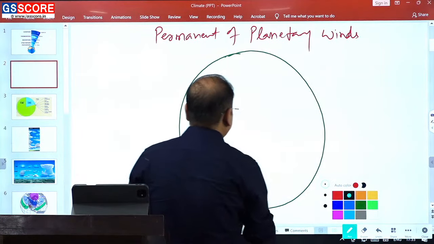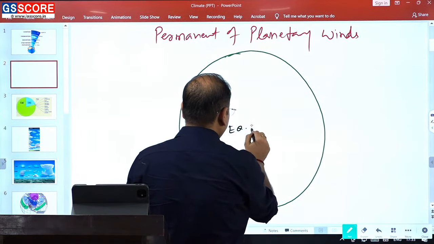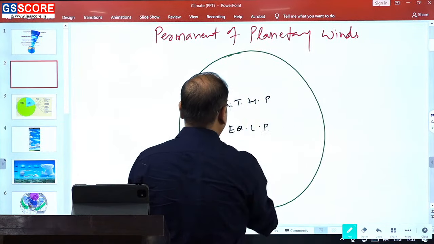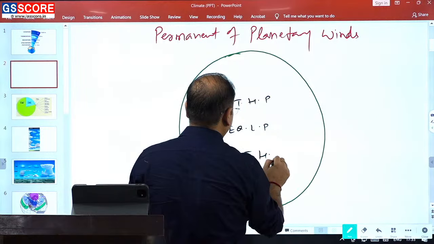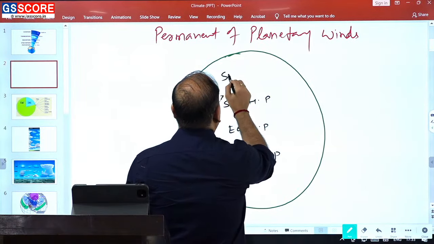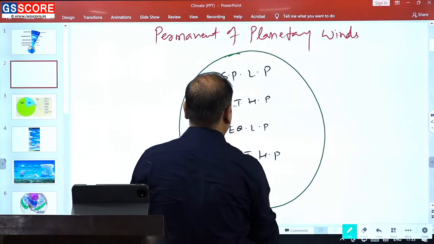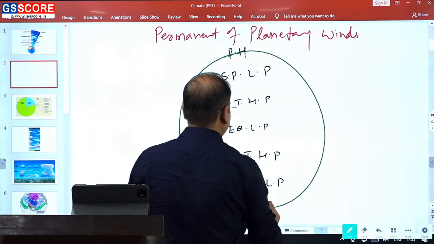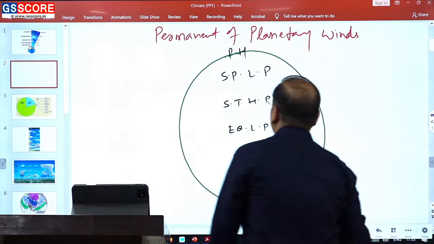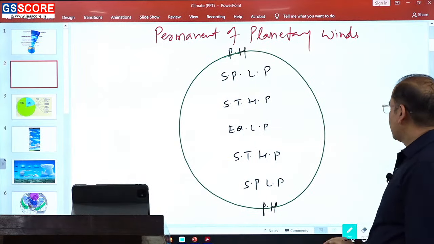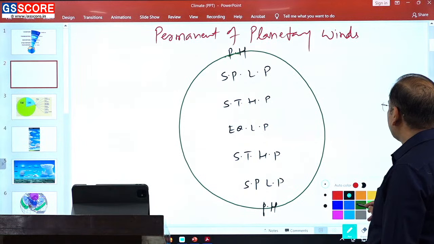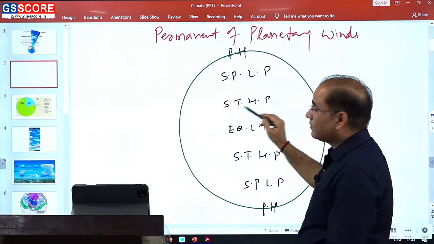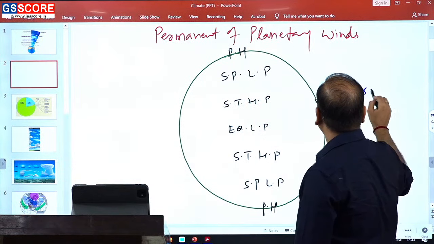Permanent or planetary winds. So we have the equatorial low pressure, subtropical high pressure, subpolar low pressure, and polar high pressure. So these are the pressure distributions. Because of the pressure distribution, the air will start blowing. Now this subtropical high pressure zone is also known as the horse latitude.